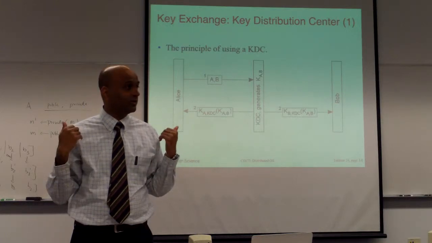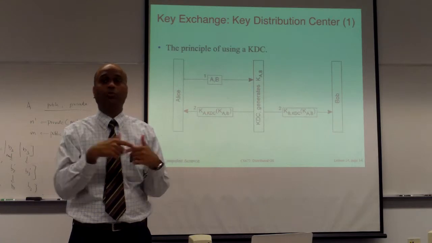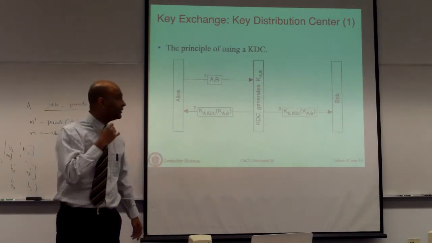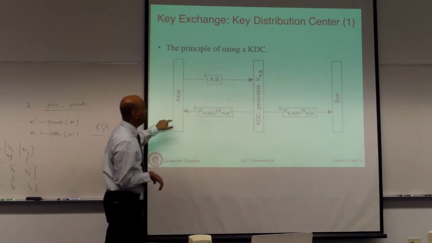and give it to both of us. Okay, this third party is going to give both of you the same key, and you will communicate with one another using that. Okay? And this third party in this case is called a key distribution center. Okay? So here is basically how it will work.